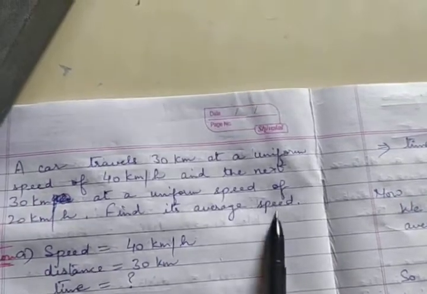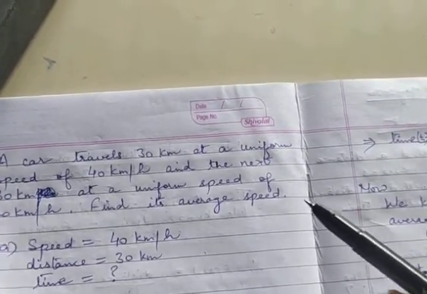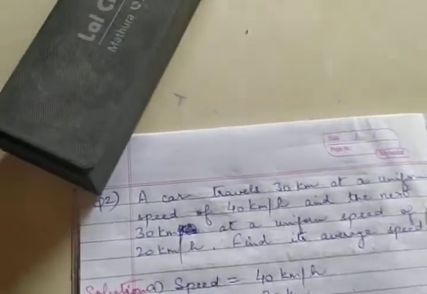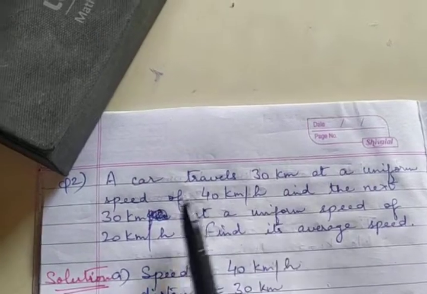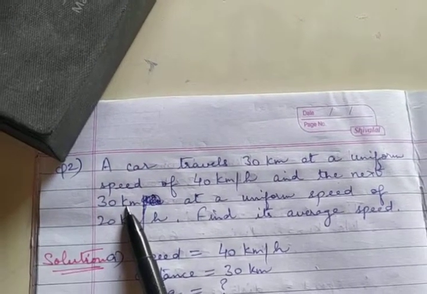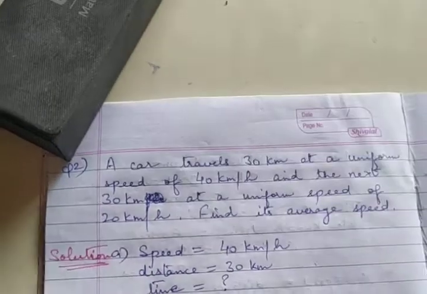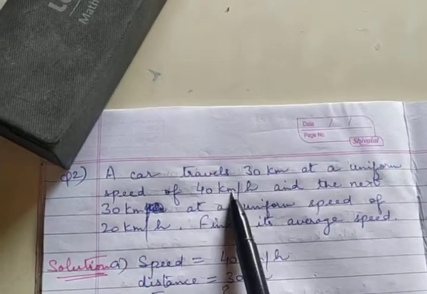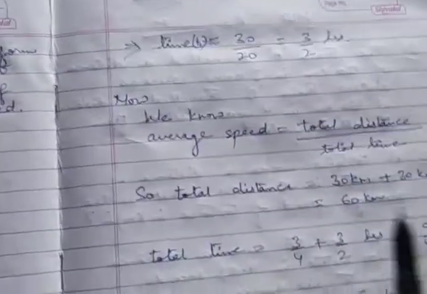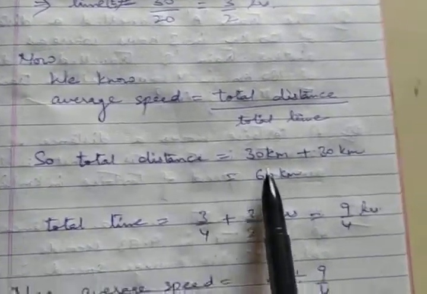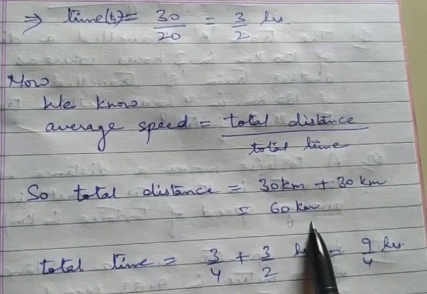So for the average speed you need total distance and total time. Now here the total distance will be 30 kilometers plus this 30 kilometers, because the car was traveling 2 times, means twice it has covered a distance. First 30 kilometers at 40 kilometers per hour speed, and the next 30 kilometers at 20 kilometers per hour speed. So here the total distance becomes 30 kilometers plus 30 kilometers, that is 60 kilometers.